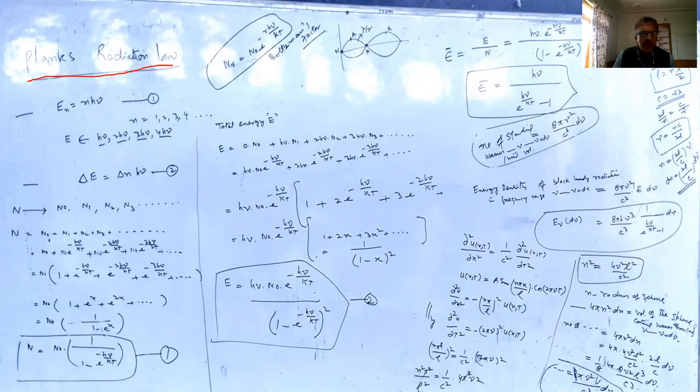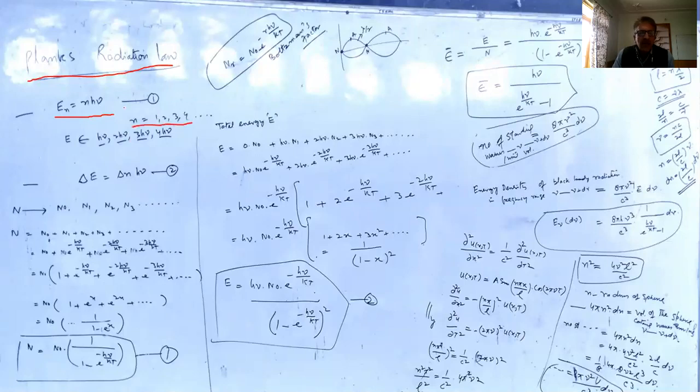He said that the cavity walls of the black body are made up of atoms, and each atom is an oscillator that emits electromagnetic energy into the space of the cavity and also absorbs the same radiation from it, maintaining thermal equilibrium. He introduced a revolutionary idea that the energy of these harmonic oscillators is E_n equal to n h nu, where n is the quantum number, h is Planck's constant, nu is the frequency of the oscillator, and n takes the values 1, 2, 3, 4.